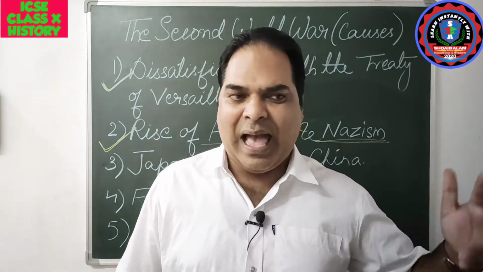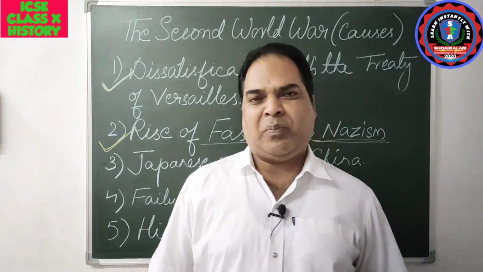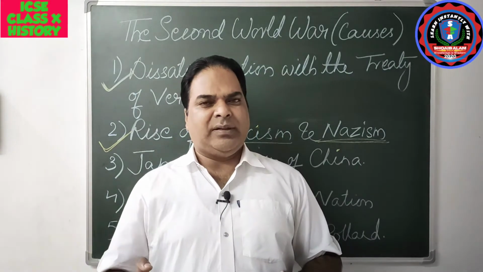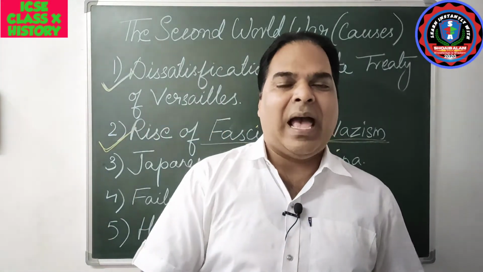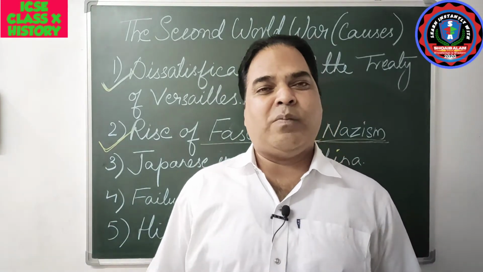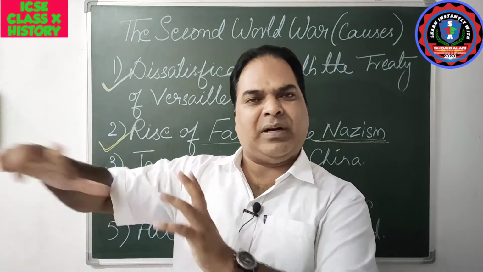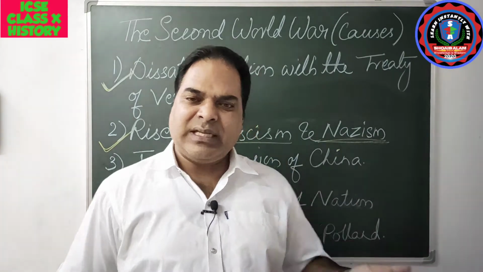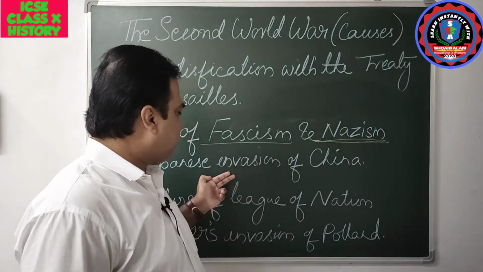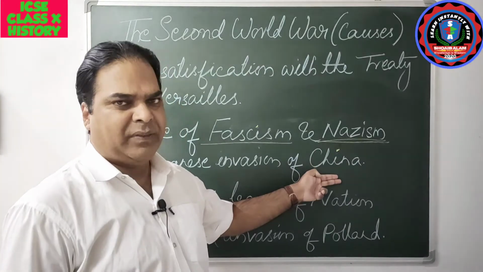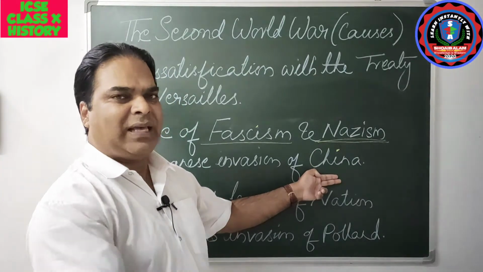1936. Okay, and this anti-Comintern pact, after one year, in the year 1937, was joined by Italy, and then it came to be known as the Rome-Berlin-Tokyo axis. This happened later on. So we are discussing Manchuria, that means we are discussing Japan's invasion of China. This is the reason. So after that, what happened?